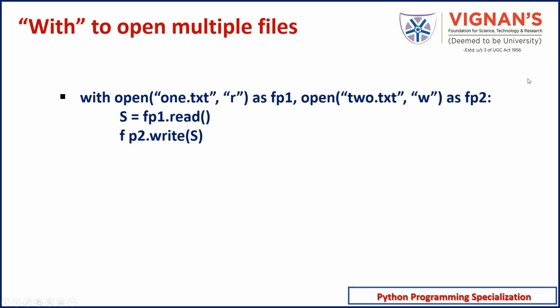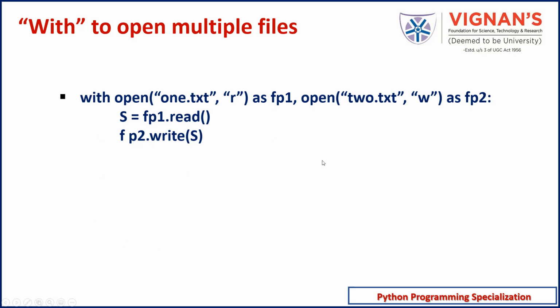So consider this example. Here in this example, I'm opening two different files: 1.txt in the read mode and 2.txt in the write mode. So I'm using a single statement to open both the files. The file pointer related to 1.txt is stored in the variable fp1, and the file pointer related to the second file, the 2.txt file, is stored in the variable fp2. Then as part of the with block, we can do all the processing, and then we are done. All the files that are opened using the with keyword will be closed.